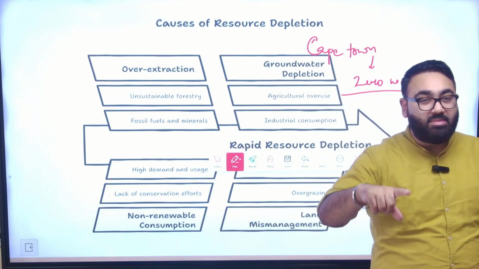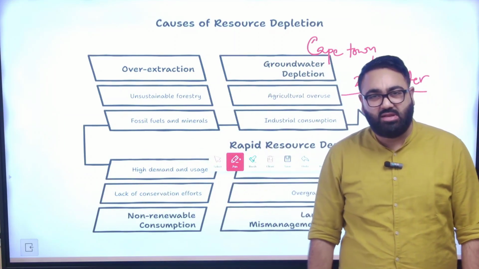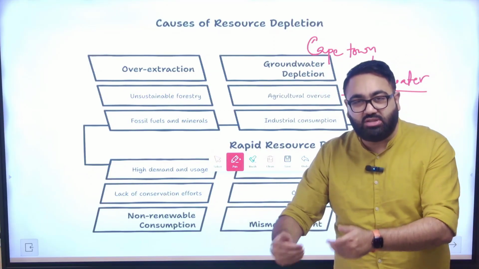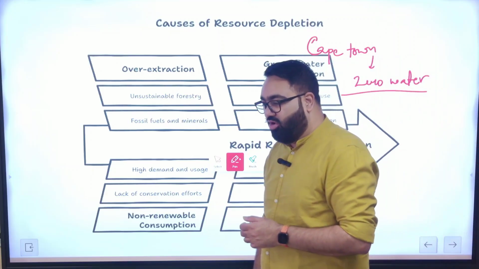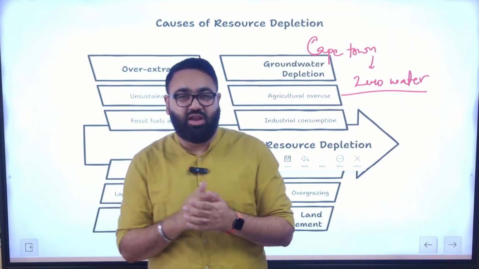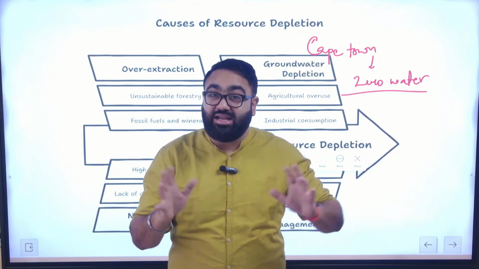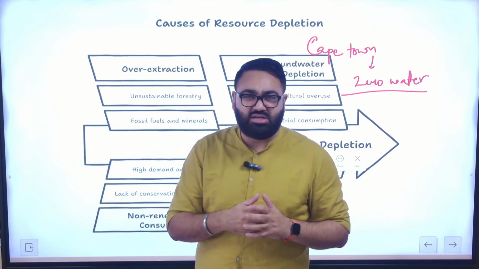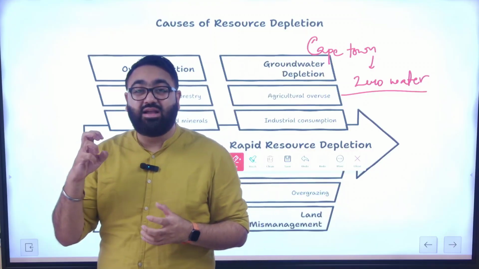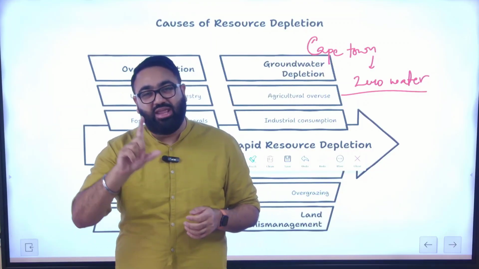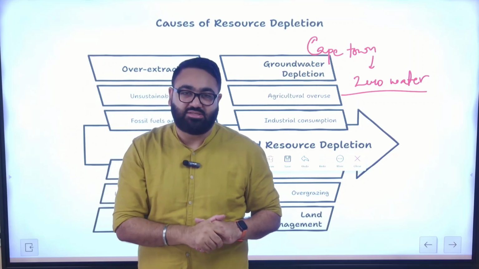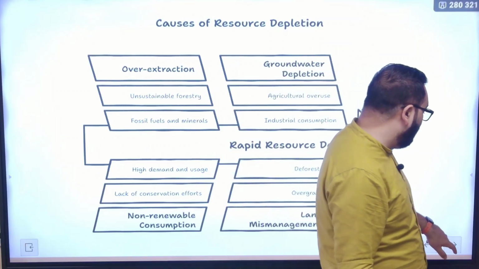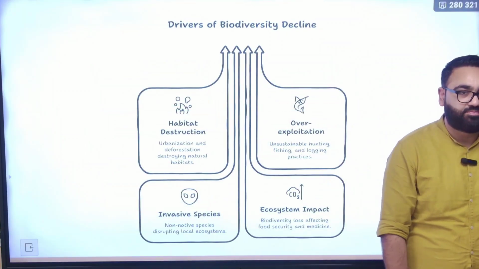On top of that, the problem is that as more and more urbanization takes place, as you're building more concrete roads, the water absorption that used to happen when there was rain is reduced. A lot of water would be absorbed from the ground and fill up the underground water resource. That is not happening now. A lot of water is just being drained out, resulting in floods and water running off, and the groundwater depletion is actually accentuating at an even faster pace. All these are big problems that are leading the world towards a very, very dangerous future.